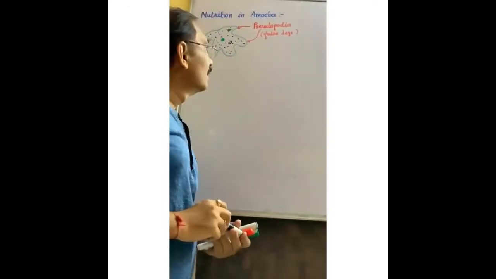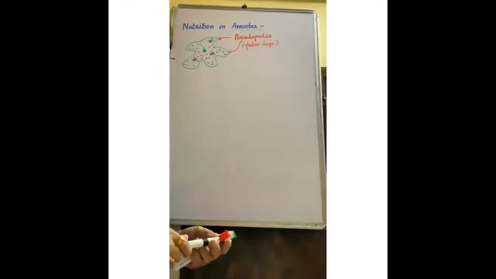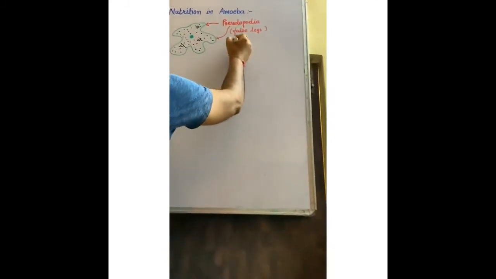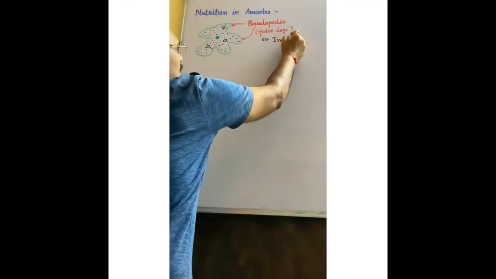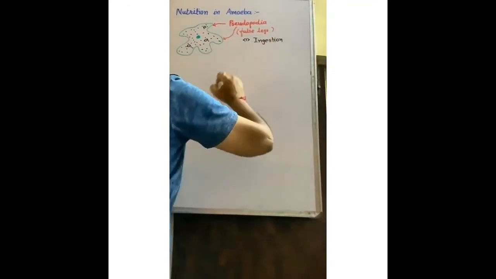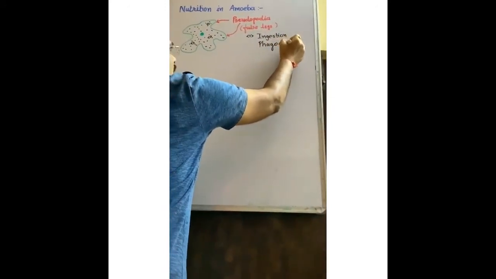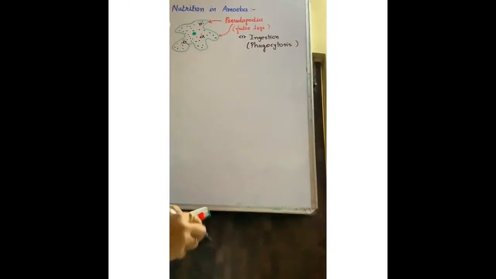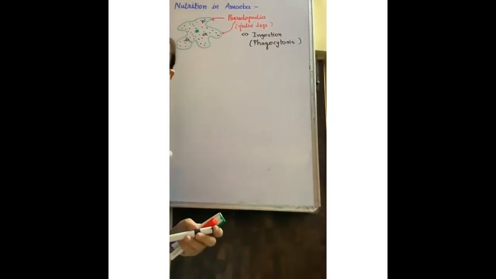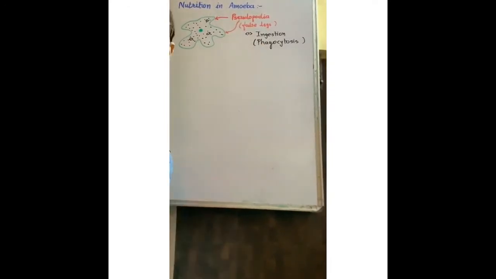Now, the different steps of nutrition in amoeba. 5 steps are there. First is ingestion, which is also known as phagocytosis. Ingestion, intake of food material, which is also called phagocytosis.